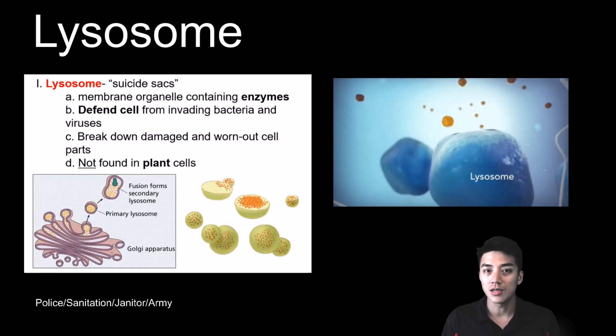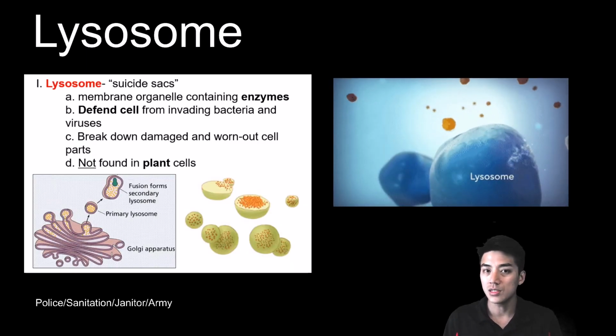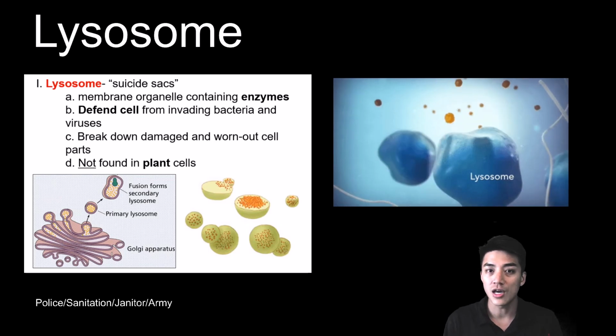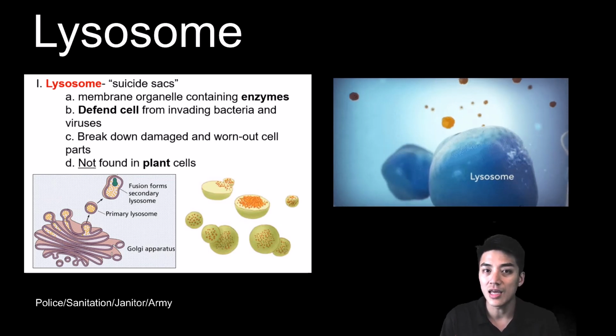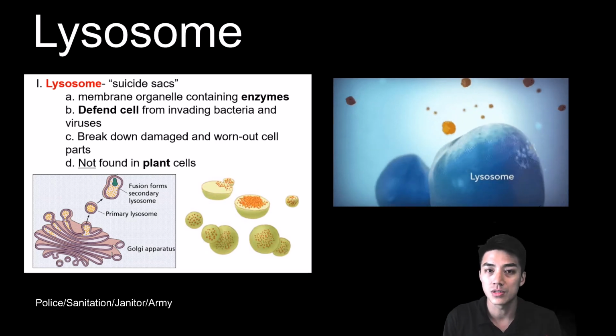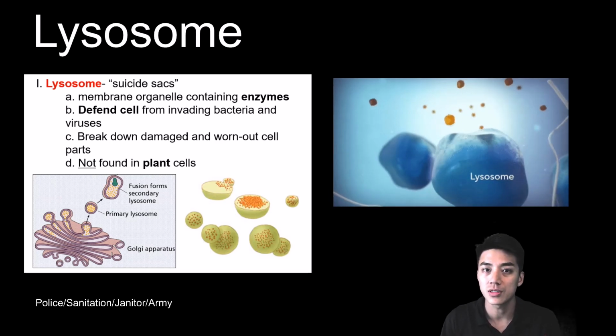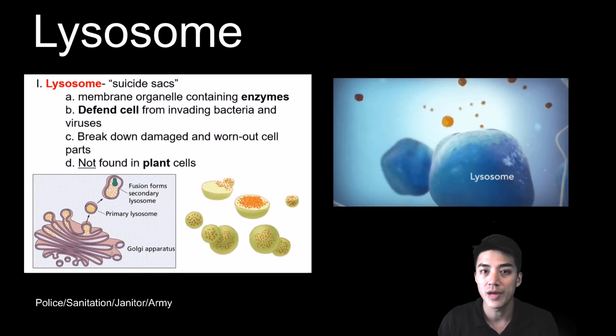Depending on how you look at it, the lysosomes are kind of like the police, or the army, or the janitors of the cell. They are suicide sacs, and they contain enzymes or special chemicals that help recycle old cell parts, and they help defend the cell from bacteria.